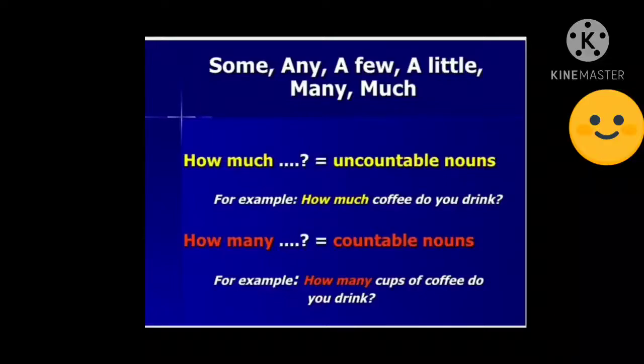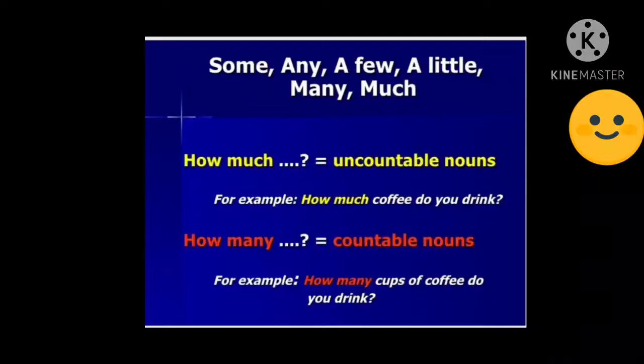Usually for uncountable nouns, that means the nouns which cannot be counted, which cannot be measured, we ask the question how much, which refers to quantity. If they are countable nouns, that means nouns that can be counted 1, 2, 3, 4, etc., and they have singular and plural, then to find out the countable nouns, we have to ask the question how many. By asking how many, we can find out the countable nouns.